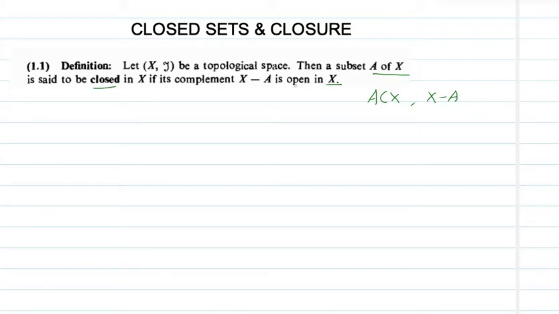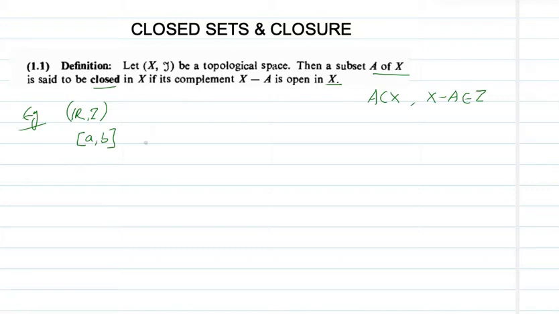But here, X minus A is open in X means what? X minus A is a member of the topology. We can take one example. Consider R with the usual topology. So R with the usual topology means open sets are open intervals. So what about this interval, closed interval [a, b]? We'll check whether this closed interval [a, b] is a closed set in this topology.